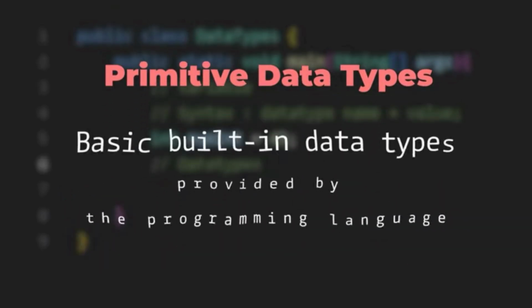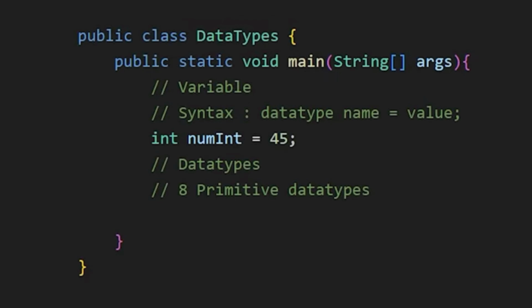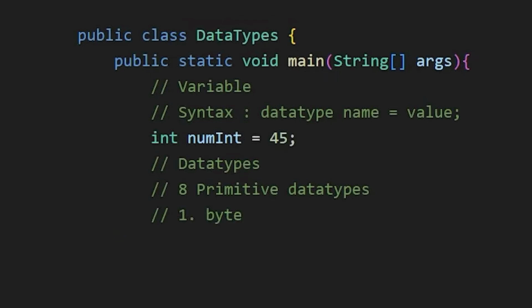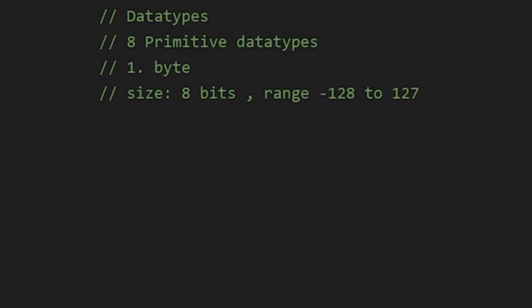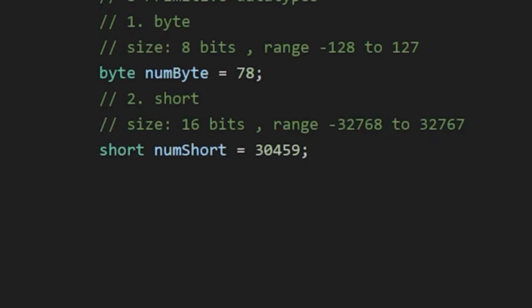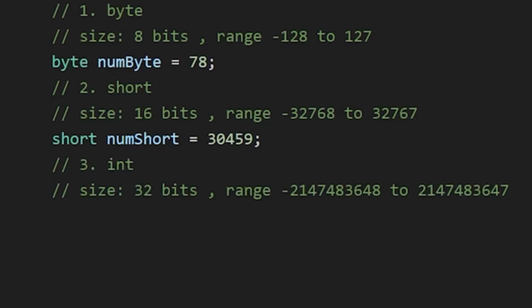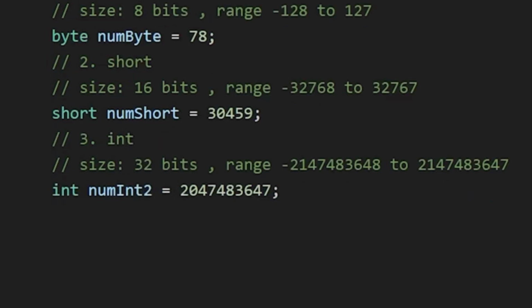Primitive data types are the basic built-in data types provided by the programming language. There are 8 primitive data types in Java, which includes byte, which is used to store numbers, but the size is only 8 bits, so we can store numbers only from -128 to 127. If we want to store numbers larger than that, then we can use short. The size is 16 bits, so we can store numbers from -32,000 to 32,000. If we want more range, then we can use the most commonly used data type, that is int, which has a range of around -2 billion to 2 billion.